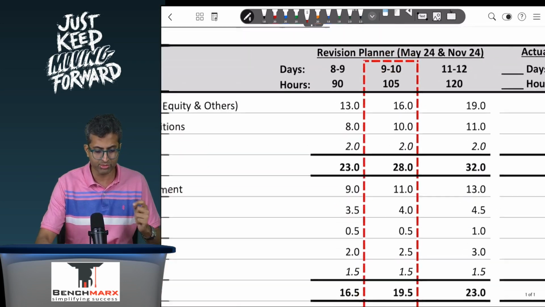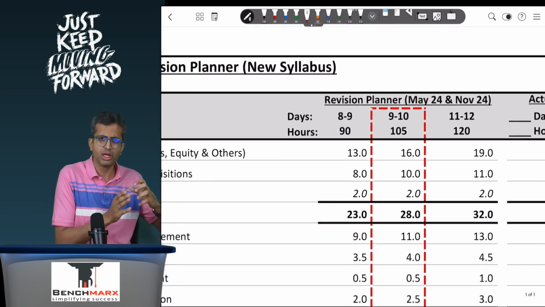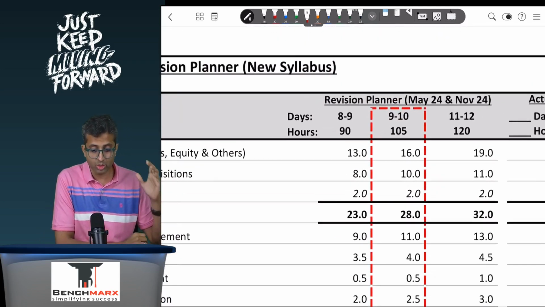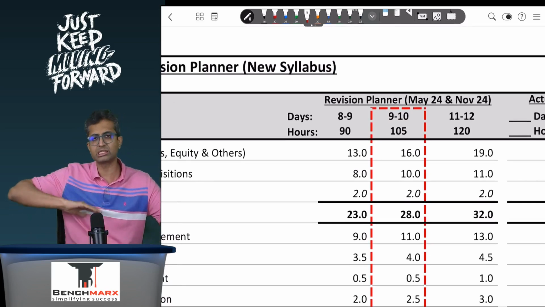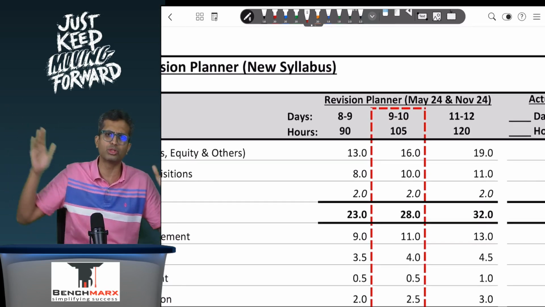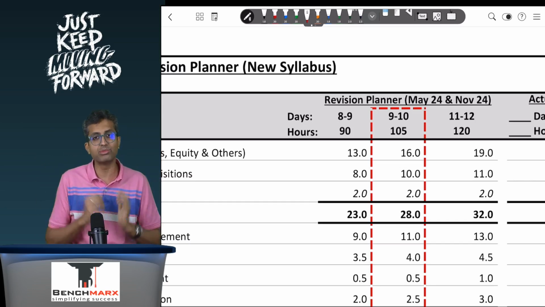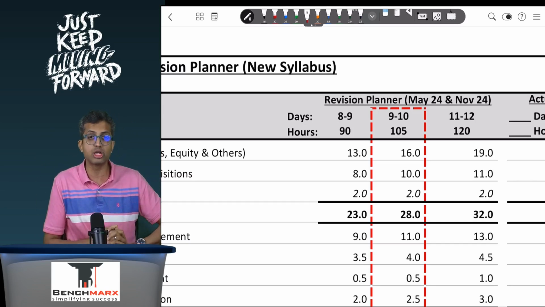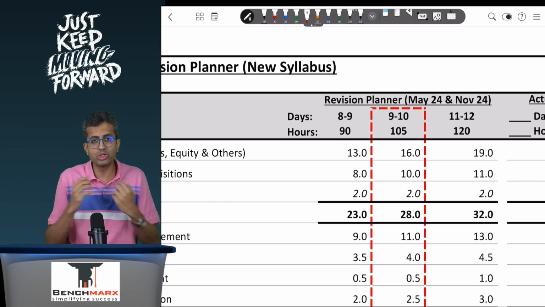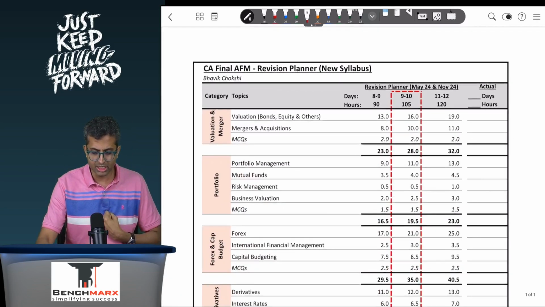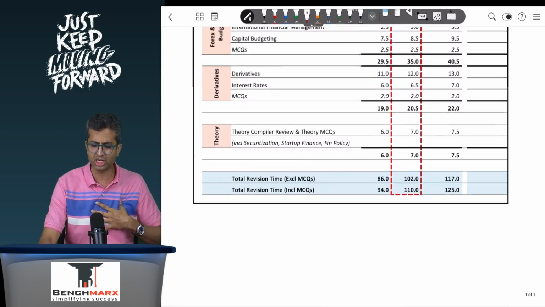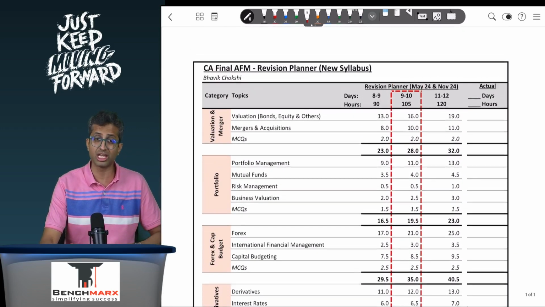So the three possible time frames over here range from anywhere between 8 days, the least, going up to 12 days. I would say around 10 days is your apt time that you should dedicate for your AFM. Close to 100 to 105 hours is what you would keep in mind. Even considering MCQs, which we have considered at the end, so close to 110 hours.